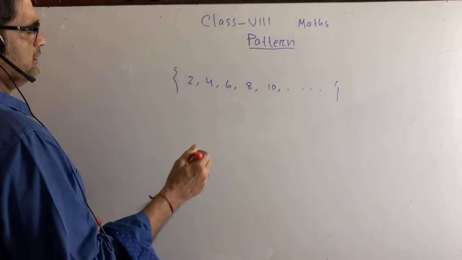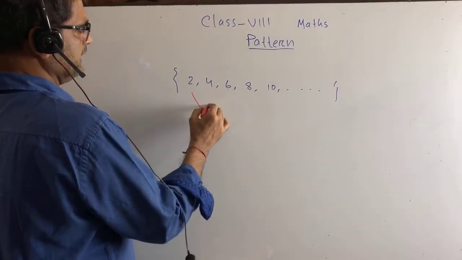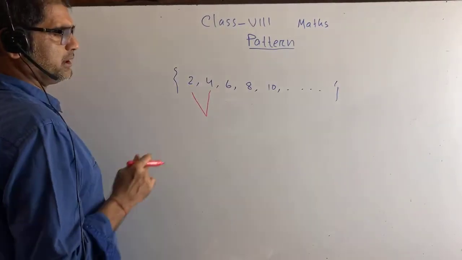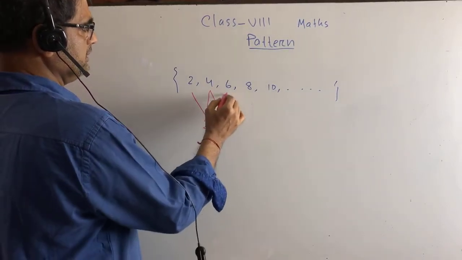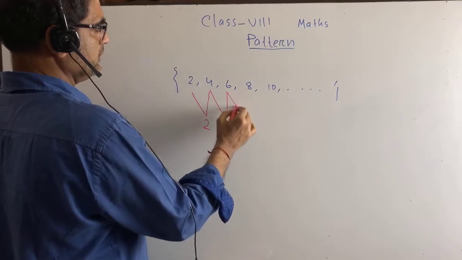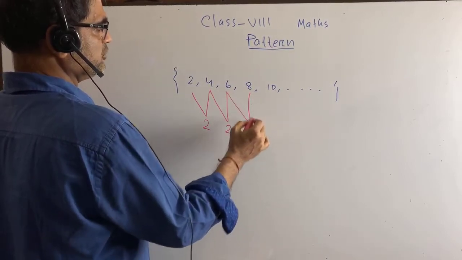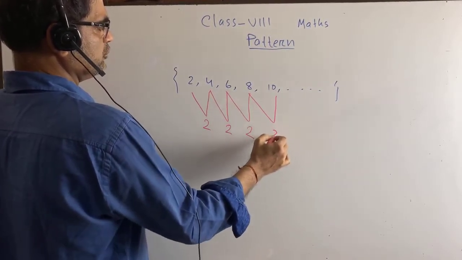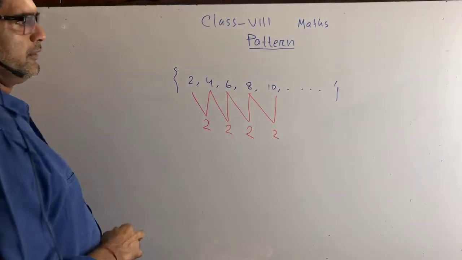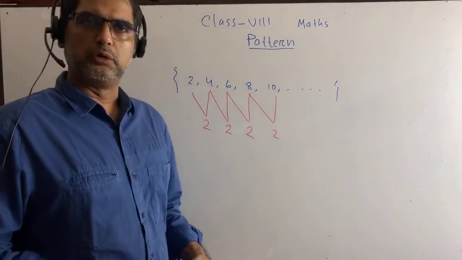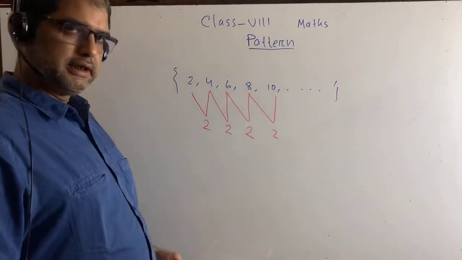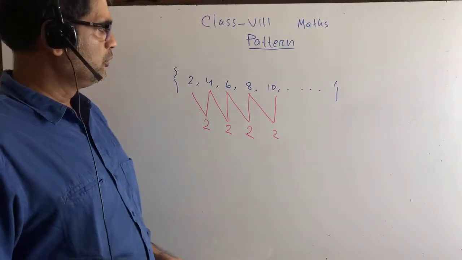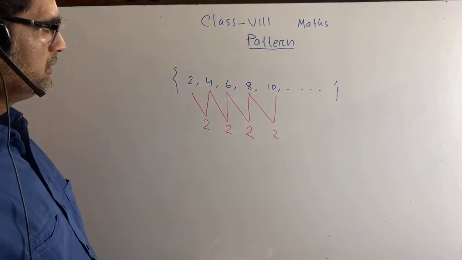What is the rule here? For every two consecutive numbers, the difference is 2. You see, the difference is always 2. So they follow a certain mathematical rule, and under a certain rule a pattern can be created.